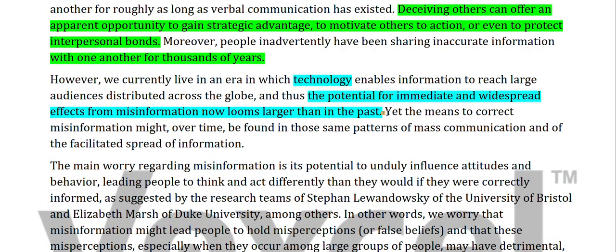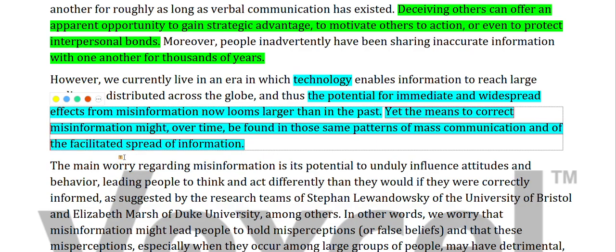Okay, so now we are hoping that over time we may be able to find the means to correct misinformation in those same patterns of mass communication and of the facilitated spread of information. So the means might over time be found.